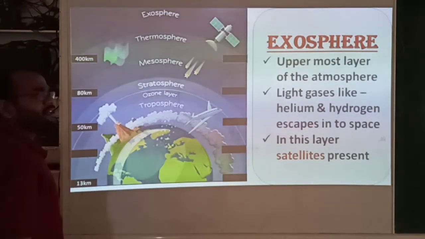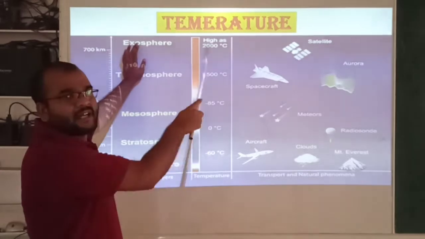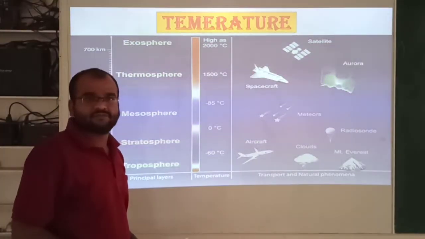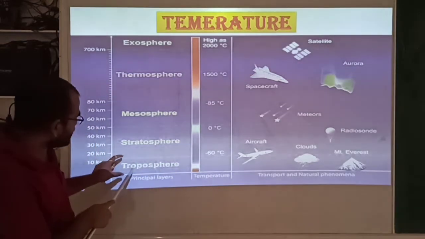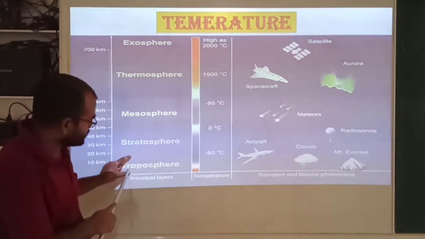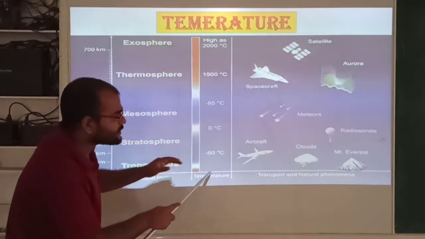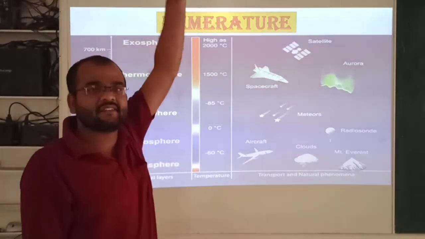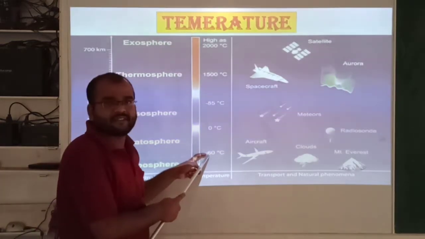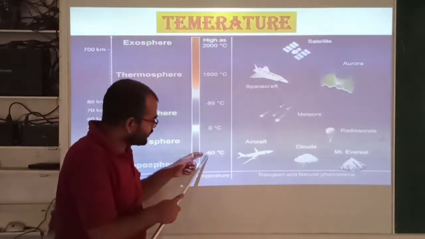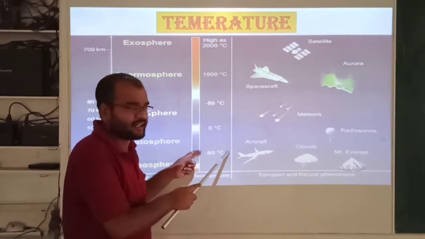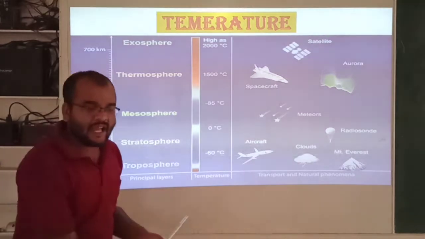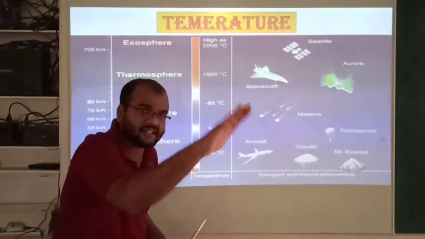Let us see one more important thing regarding these layers, that is temperature, and how the temperature varies in these layers. First, in the troposphere, as the height increases, temperature decreases, down to minus 60 degrees Celsius.